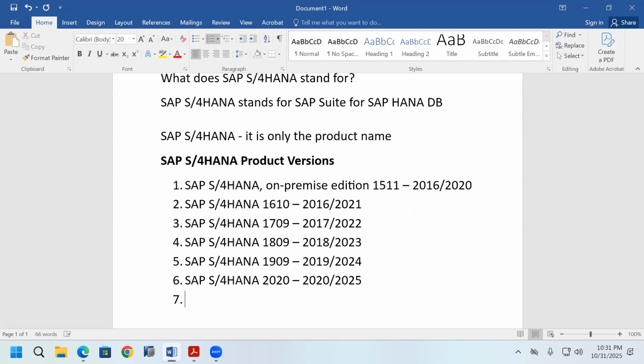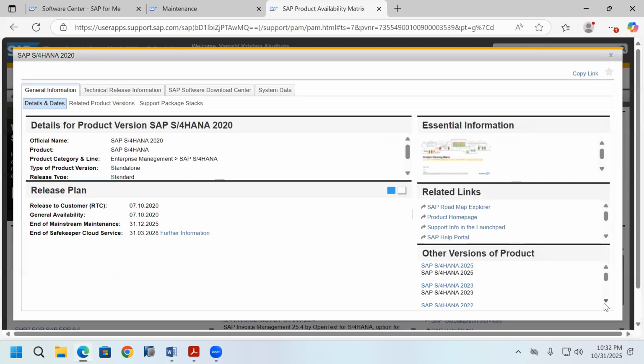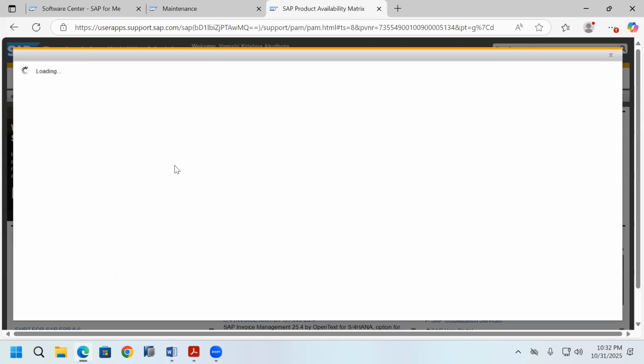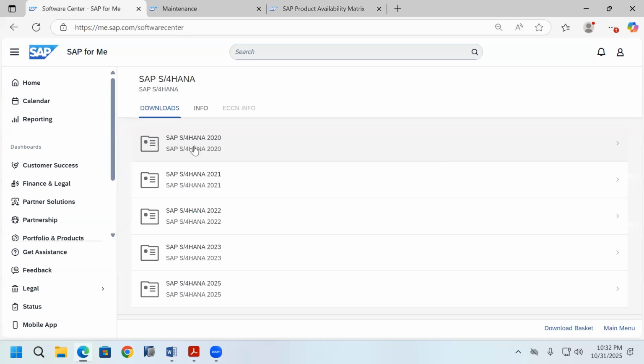After 2 months, the SAP S/4HANA 2020 product version is outdated and expired. The 2020 software is still available for installing, but companies don't install it for developing business.